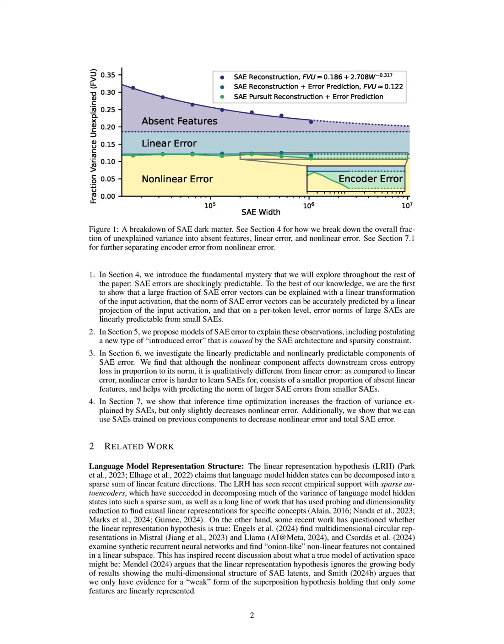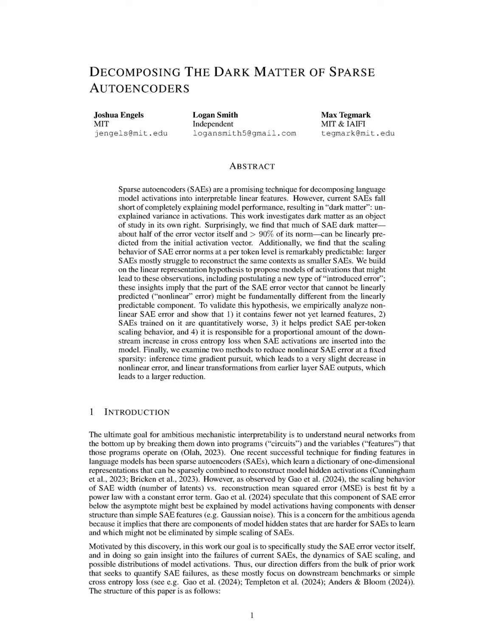Additionally, the presence of nonlinearly predictable components of error suggests that certain aspects of model activations are inherently more complex and resistant to simple linear representation. By analyzing these errors, we gain insights into the limitations of current SAE architectures and the dynamics of their scaling, which is crucial for advancing mechanistic interpretability in neural networks. Ultimately, understanding these error components can inform the development of more effective interpretability techniques and improve the performance of SAEs in capturing the structure of neural network activations.